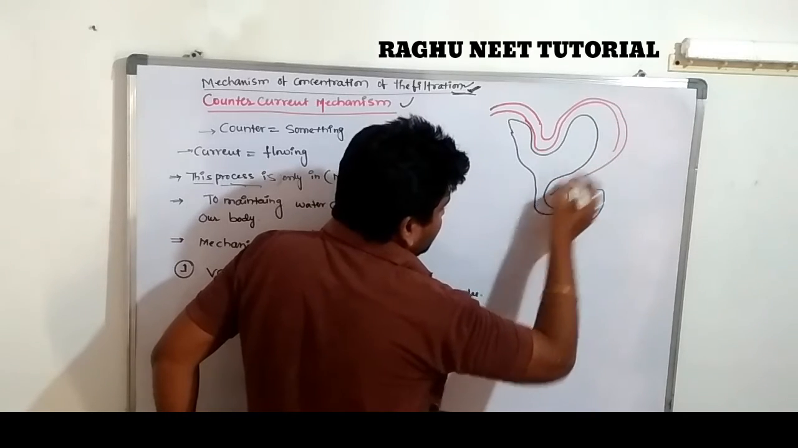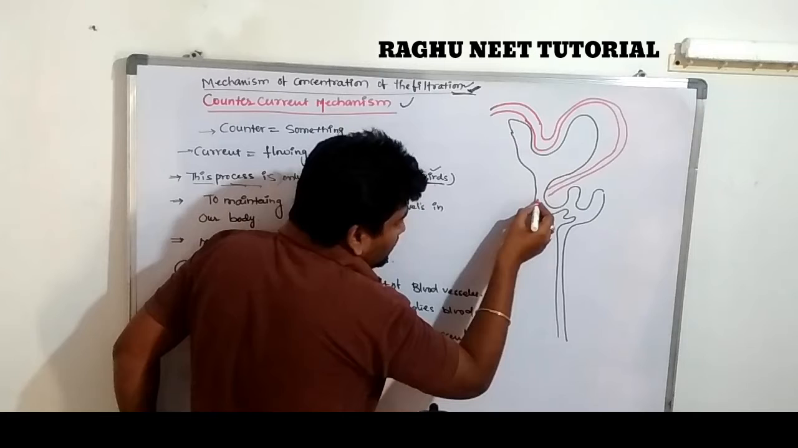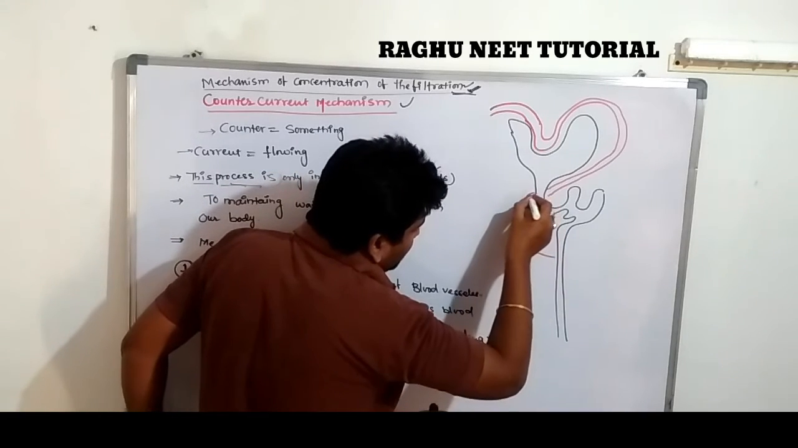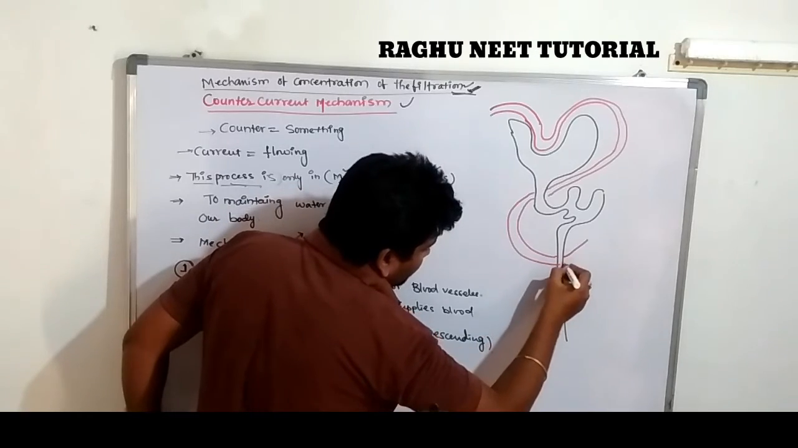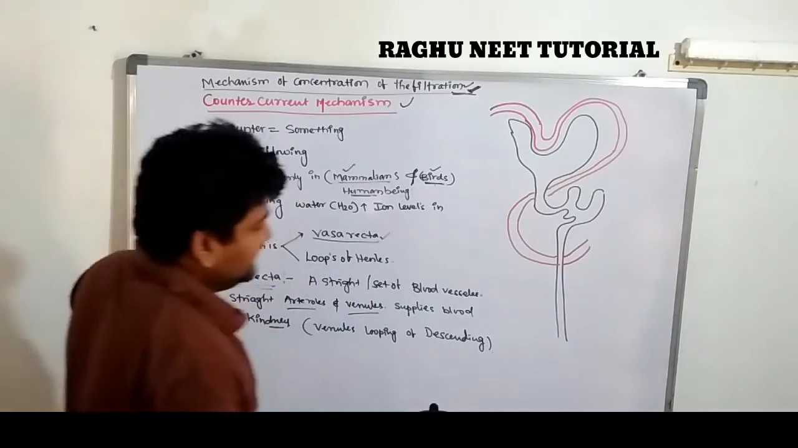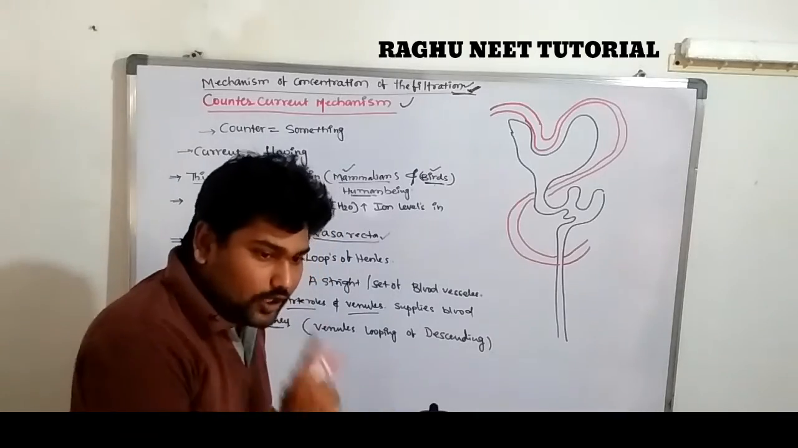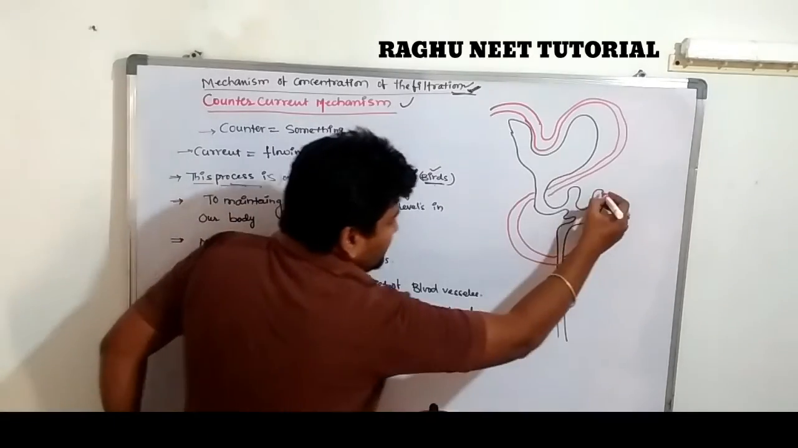So which one is it? The renal venules lead and loop, the descending part. This is known as the vasa recta. Which process occurs in the looping of the descending part? So let's discuss.